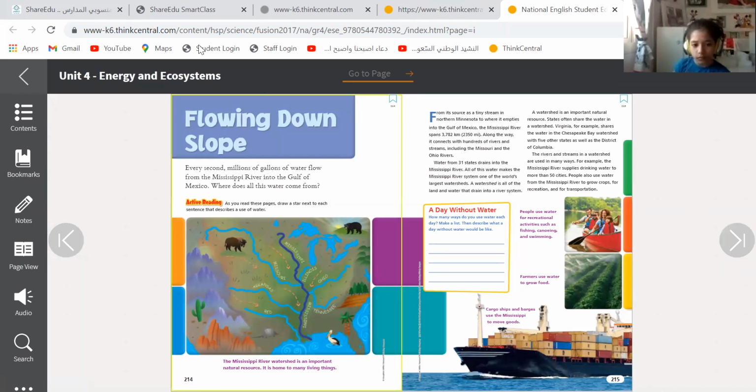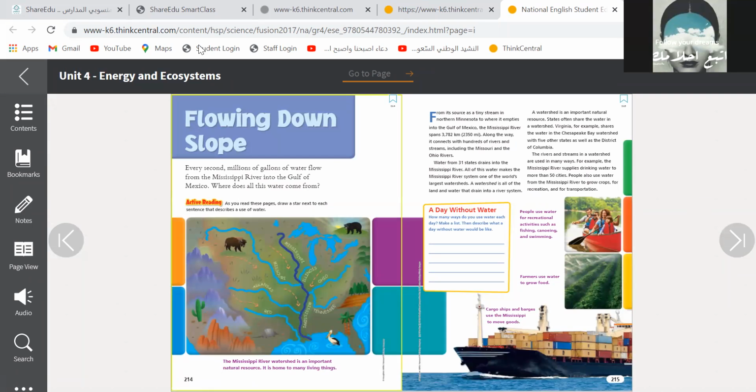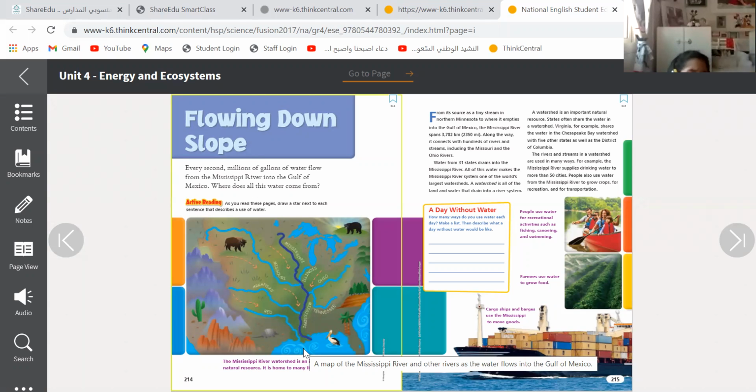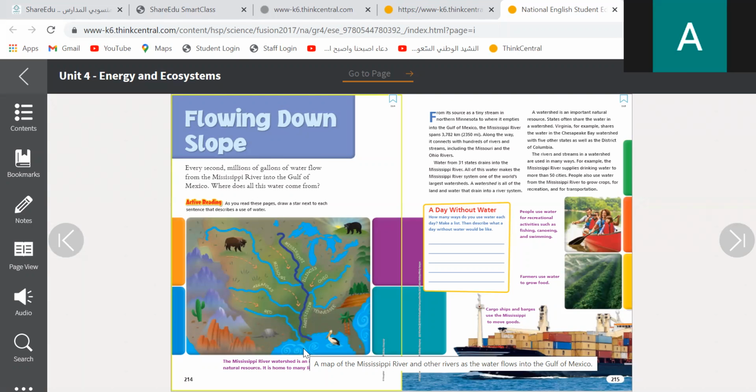Okay? Now, flowing down the slope, let's see. Every second, millions of gallons of water flow from the Mississippi River into the Gulf of Mexico. Where does all the water come from? Where do you think? From where do the water of the river and the gulf come from? From the ocean? I think from the ocean and from the rain. Yes, it's from the ocean and from the rain.